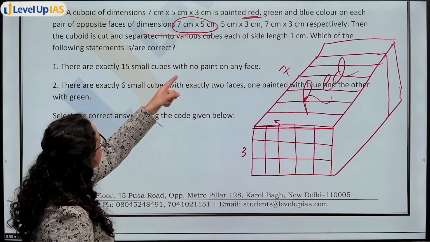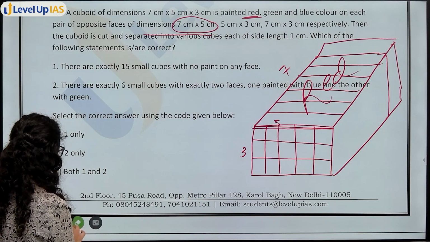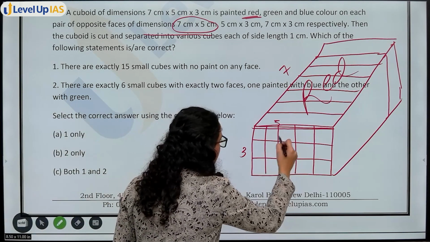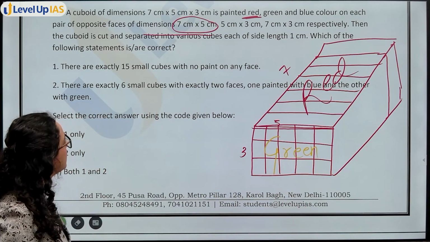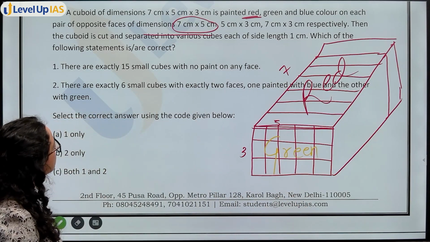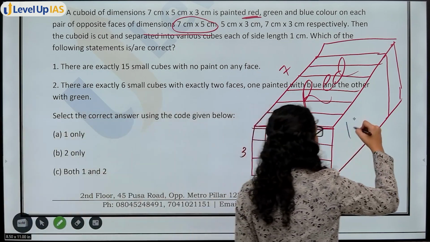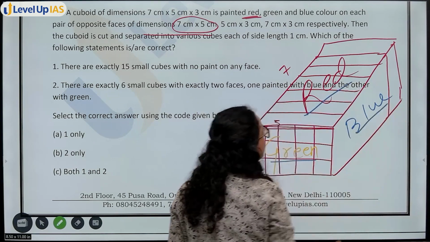Then 5 cross 3, this face, the one at the front, is painted green. ठीक है? 7 cross 3 is painted blue. ऐसे red, green, blue paint हुआ हुआ.